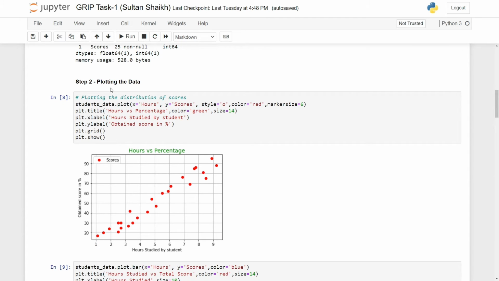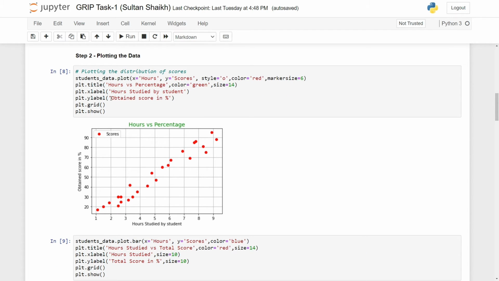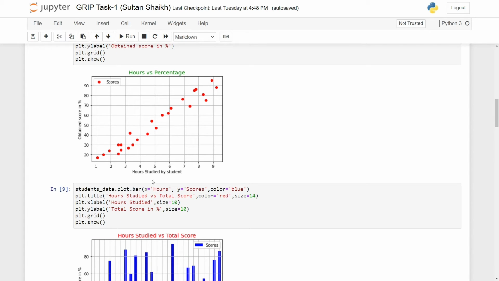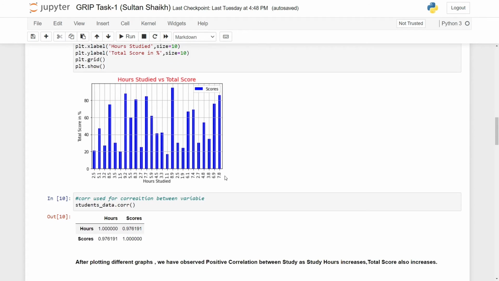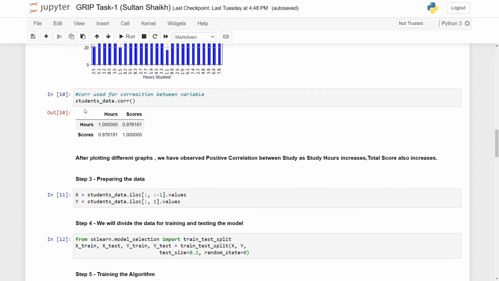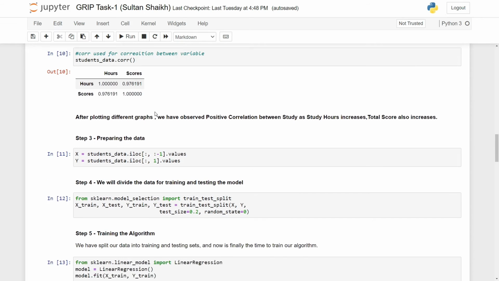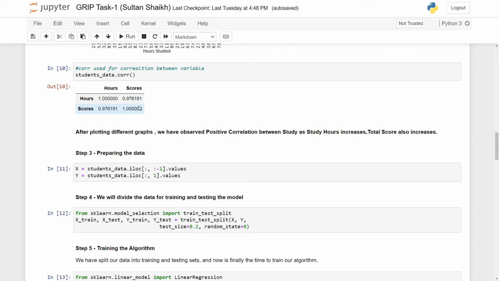Then the next step is to plot the data. Here the number of hours is an independent variable, whereas scores is a dependent variable. Then we plot a scatter plot taking the number of hours studied on the x-axis and scores on the y-axis. By observing the graph, we can say that score increases with the number of hours, and we can verify this with the correlation coefficient, that is the correlation function. By seeing these correlation values, which are closely equal to 1, we can say both the variables are positively correlated to each other. And then we prepare the data for further analysis.